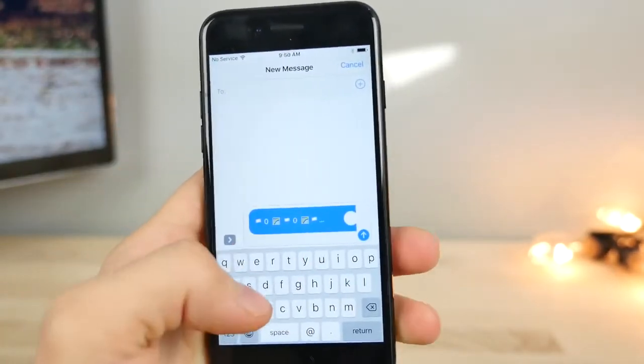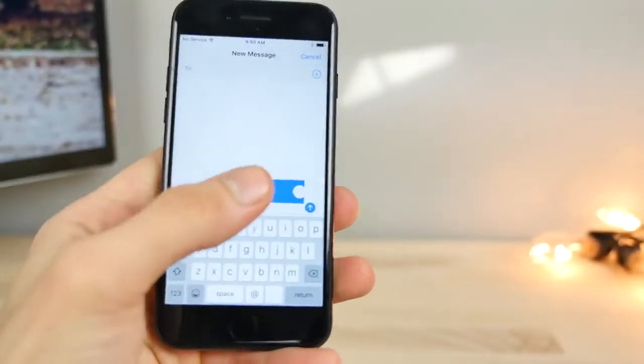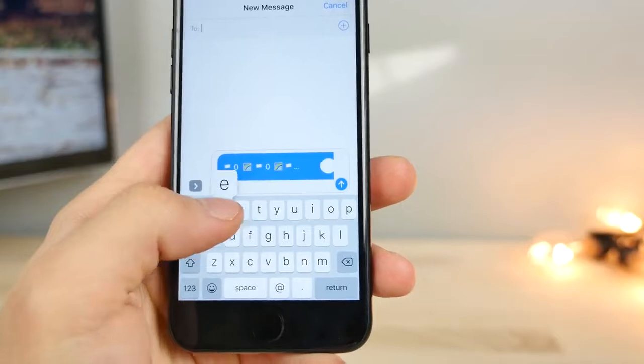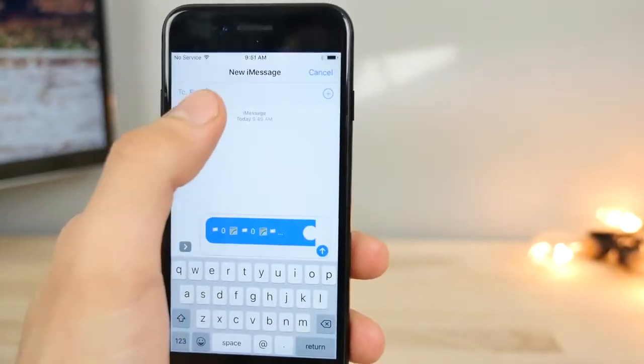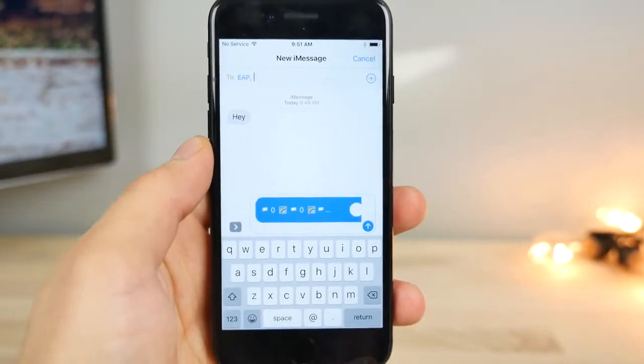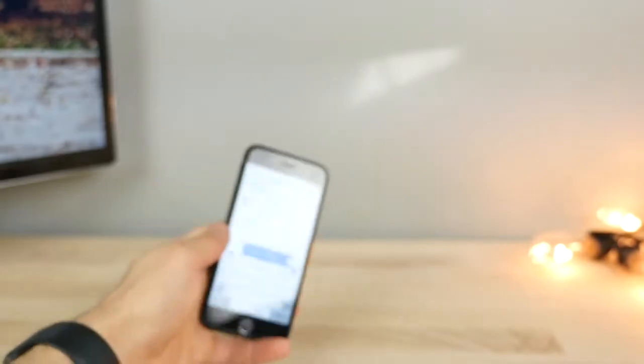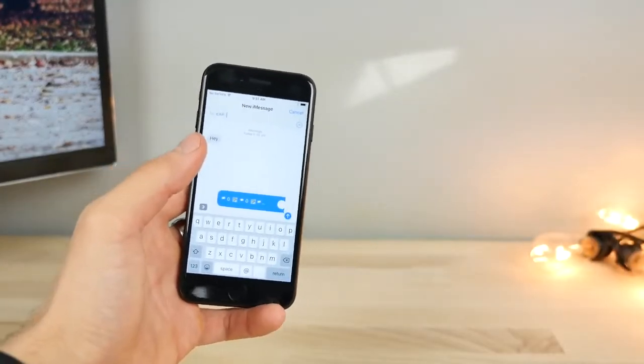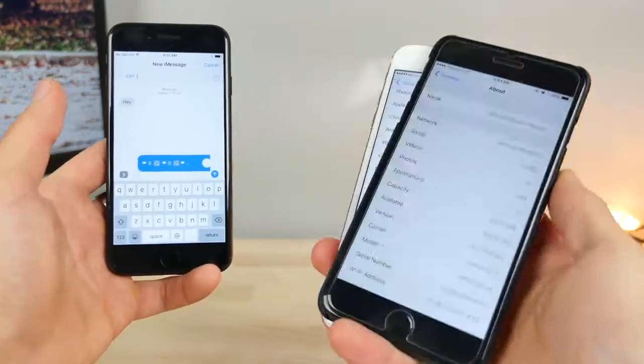I know some of you guys are going to be doing this as a prank, so you'll probably be doing this on repeat. You'll get the hang of it. But anyways, go ahead and put in your recipient. So I did go ahead and do that. And I'm going to set this right here as soon as I send it because I want to show you guys that this does work on both 10.2.1 and 10.2.